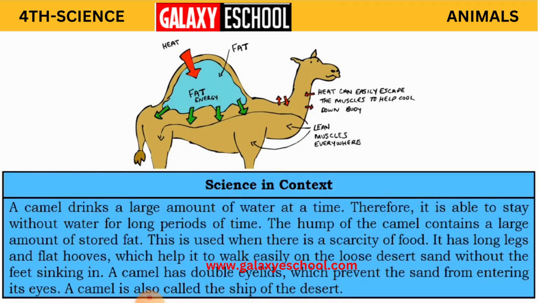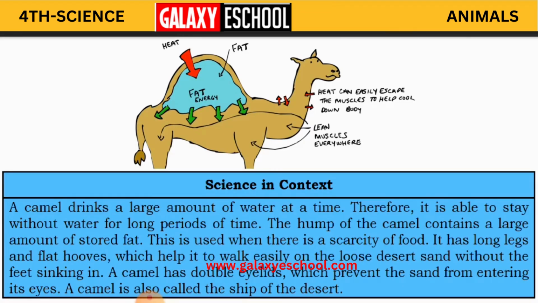The hump of the camel contains a large amount of stored fat. See, this is the hump. This is the fat, children, in the hump. This is used when there is a scarcity of food. And it has long legs and flat hooves which help it to walk easily on the loose desert sand without the feet sinking in.